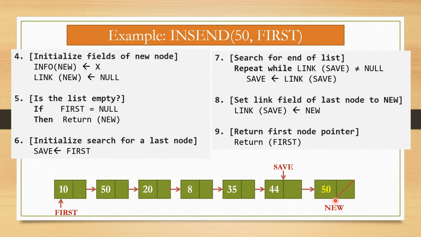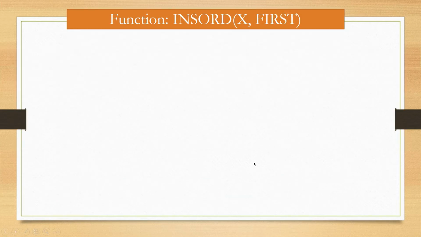So this is the algorithm. By using this algorithm, we can insert a node at the end of the linked list, right? Then step number 9, return first node pointer. That means it returns first.